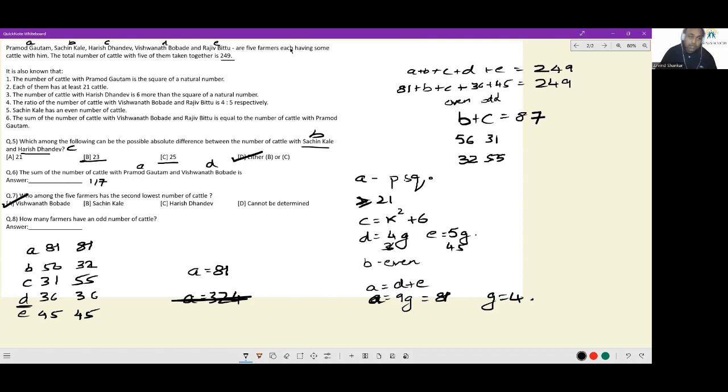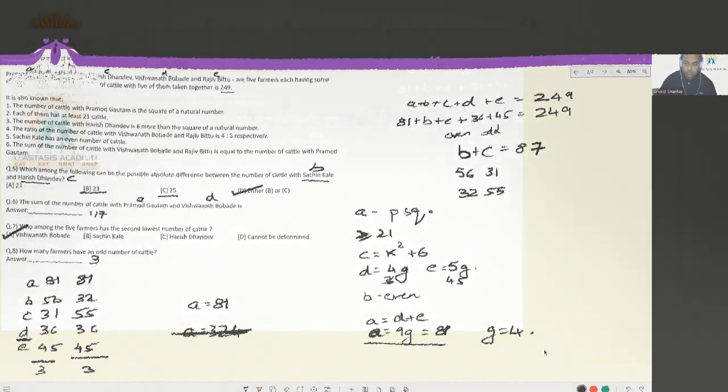Last one, how many farmers have an odd number of cattle? The first case, 1, 2, 3. 3 people have an odd number of cattle. And here also, 3 people have an odd number of cattle. So 3 farmers. And that is the entirety of this set. This is fairly straightforward. As soon as you get to A being a multiple of 9, everything else is flowing very smoothly.